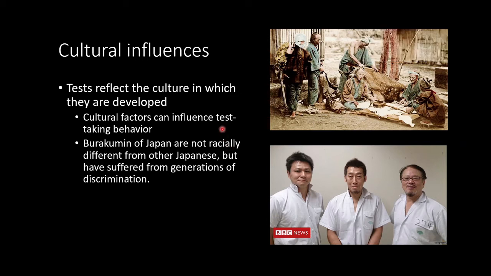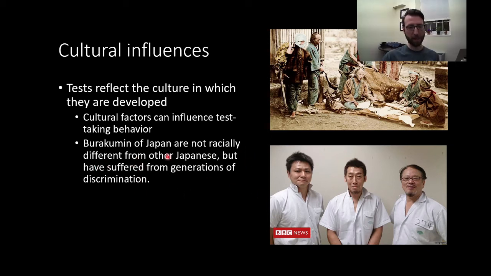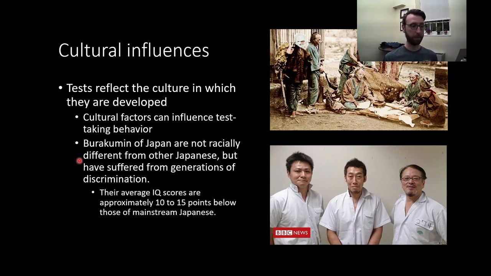These people, you can see here, this is a historical photo and this is a modern day photo. These are not racially different from other Japanese people, but they have suffered from generations of discrimination. They're basically a population of people who do work that is considered to be unclean. Things like working with dead animals, tanning hides, sanitation work, that sort of thing. While discrimination against them is not legal anymore, these people suffer from generations of discrimination. And among this group, the average IQ is approximately 10 to 15 points lower than those of mainstream Japanese.